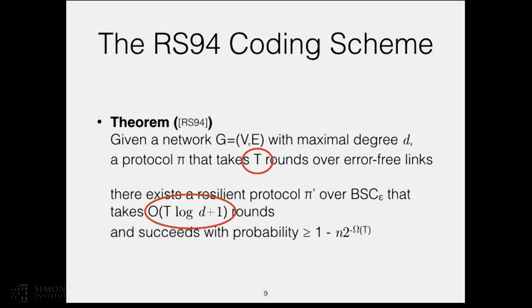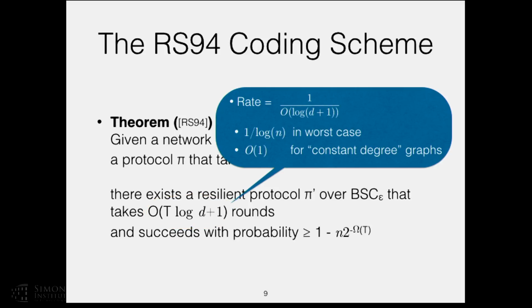So we took T rounds and made it T log(D+1) rounds. This means that the rate behaves something like 1 over log D, where D is the maximal degree of the graph. So if everybody is connected to everybody, D is n, and we have a rate of 1 over log n. This is the worst case. This is really a bad rate, a very low rate. But if the graph has constant degree, then the rate can be good, can be constant, not going to 0.